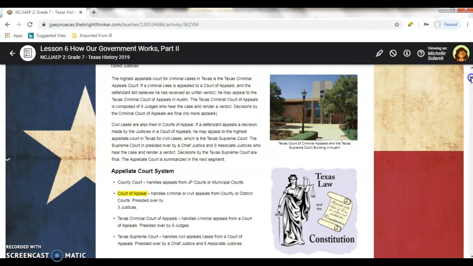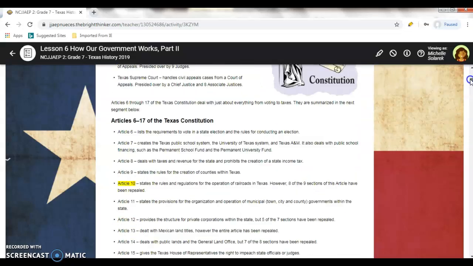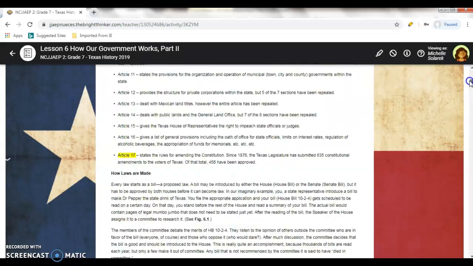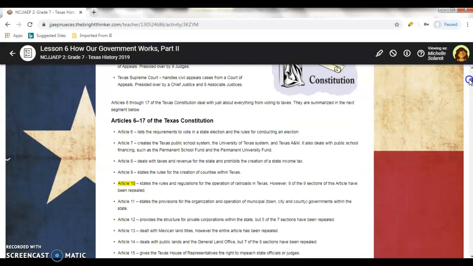Appellate court systems: the Court of Appeals handles criminal or civil appeals from counties or districts, and is presided over by 3 justices. Moving on, we have Articles 6 to 17 of the Texas Constitution, where Article 10 states the rules and regulations of operation of railroads in Texas. However, sections 8 and 9 of that article have been repealed.